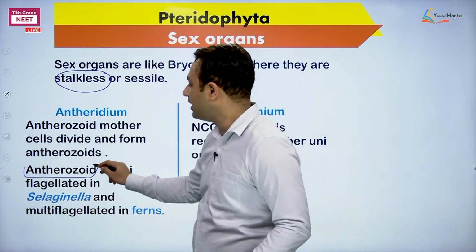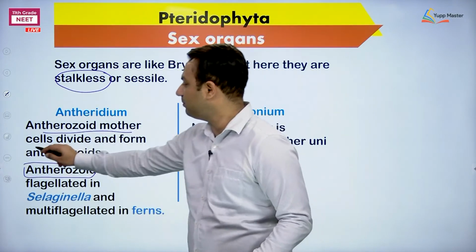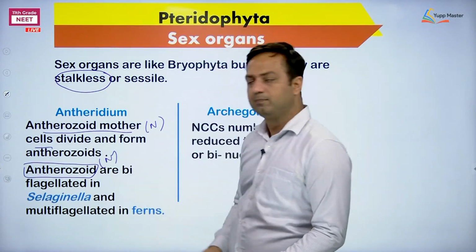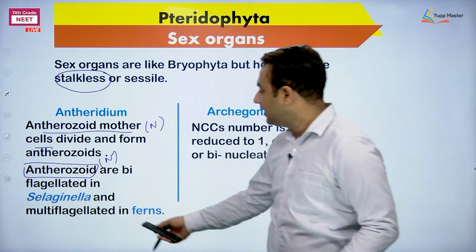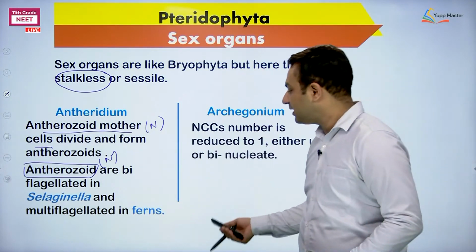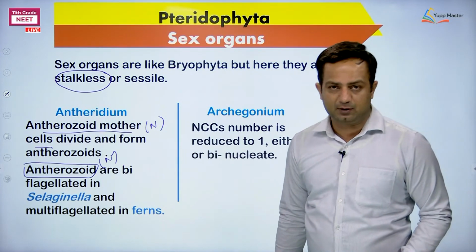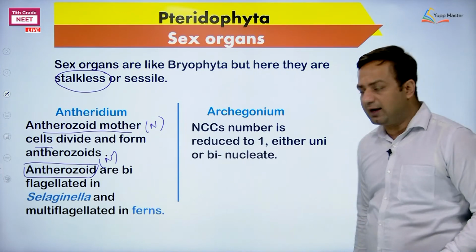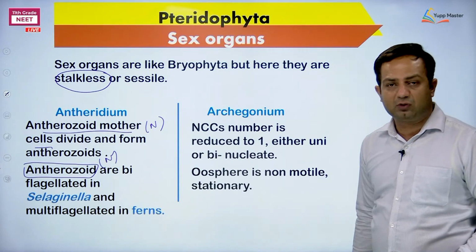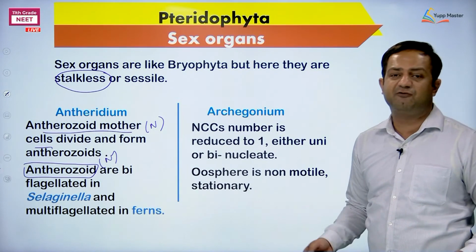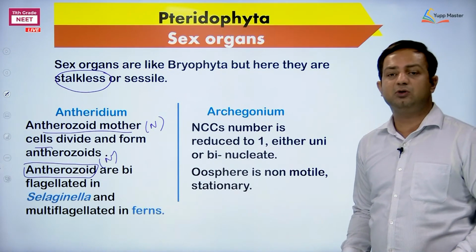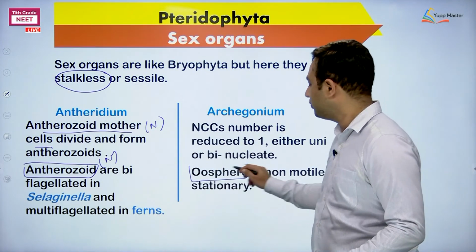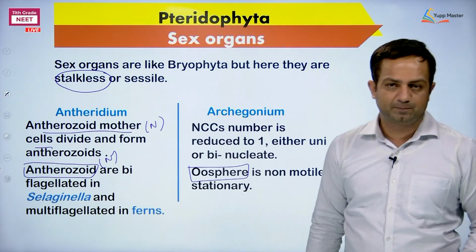The male sex organ Antheridium is going to bear what? Antherozoid, the motile male gamete. Antherozoid mother cell will be haploid or diploid? Answer is haploid. Antherozoid, haploid. You can call them sperm cells as well. In Selaginella, it is biflagellated. In other examples like ferns, they are multiflagellated. In Archegonium, the neck canal cells are reduced to 1, either uni or binucleate, and it has a non-motile stationary female gamete, larger in size, which we call the oosphere. The name is the same in all the land plants.